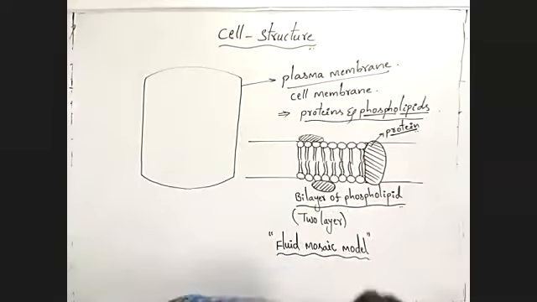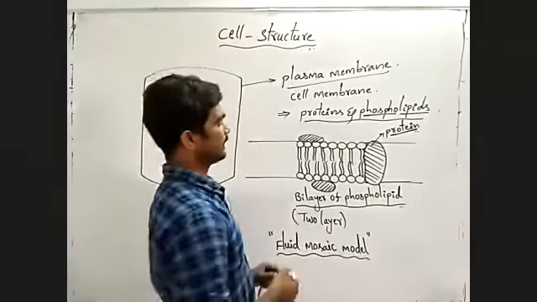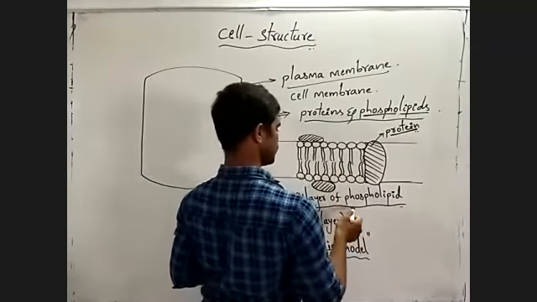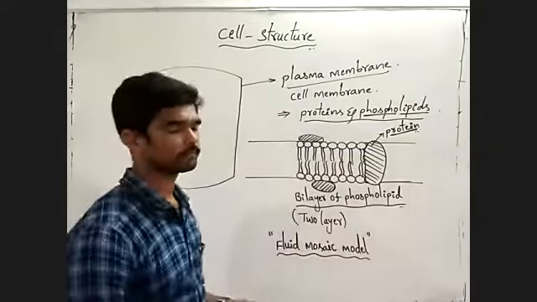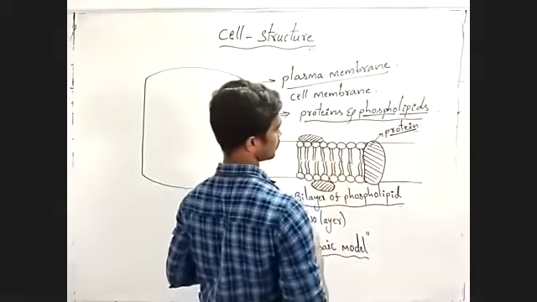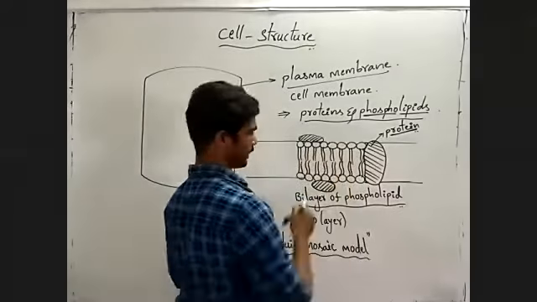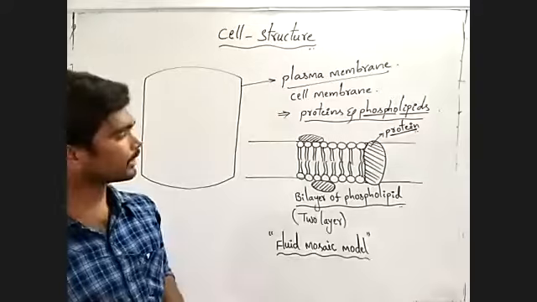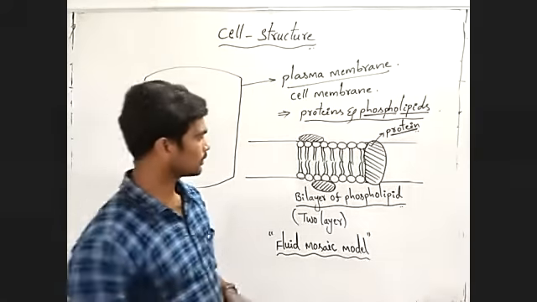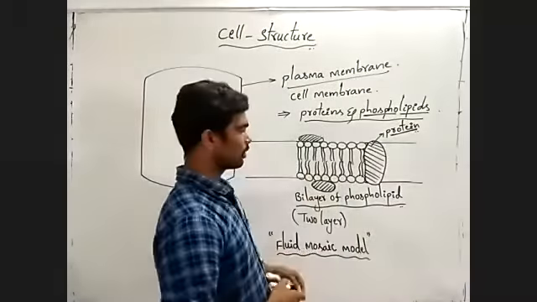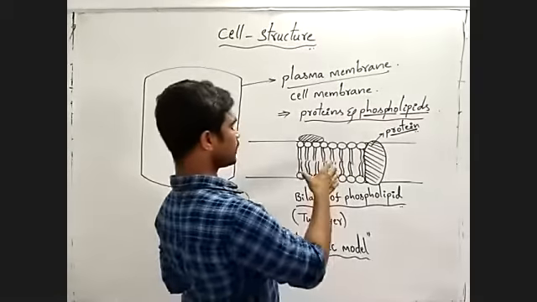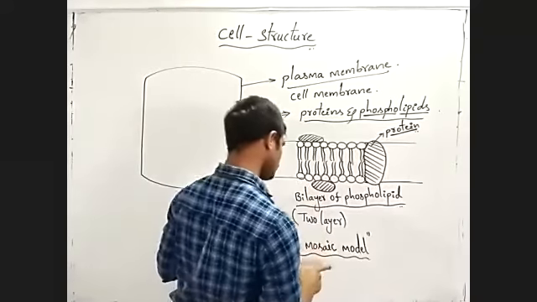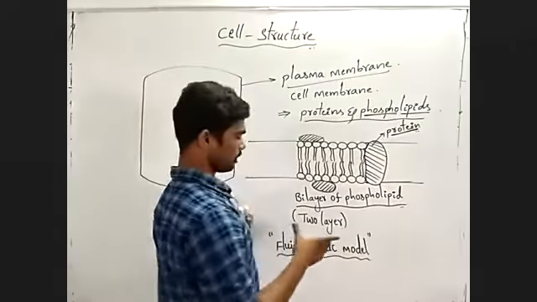Next, in this phospholipid bilayer, here and there proteins are located. This type of model of the chemical nature of the plasma membrane is called the fluid mosaic model.